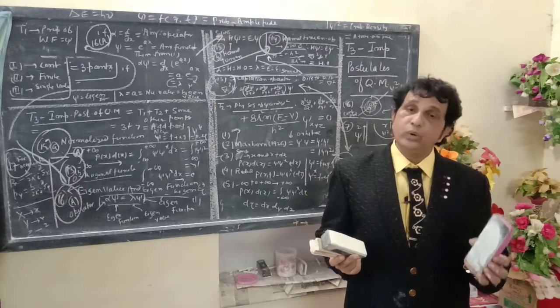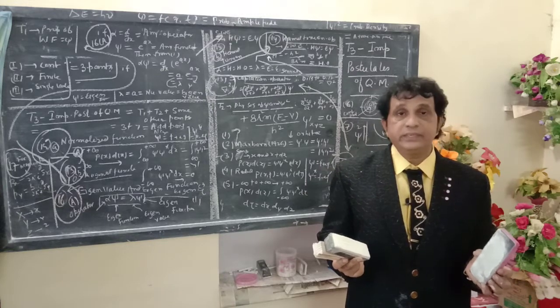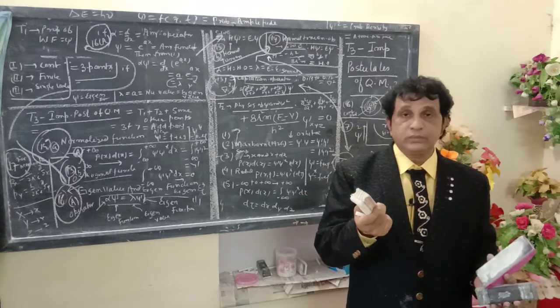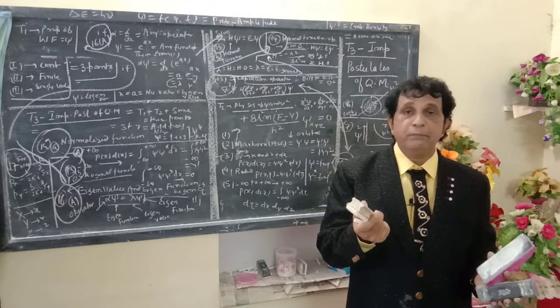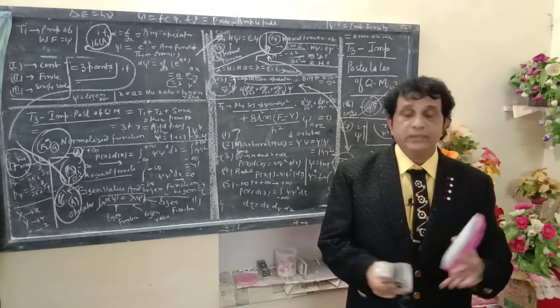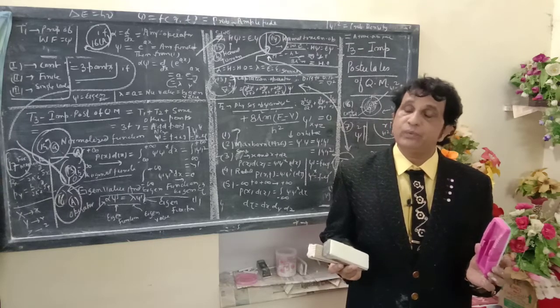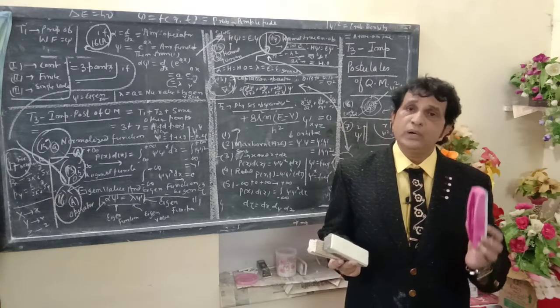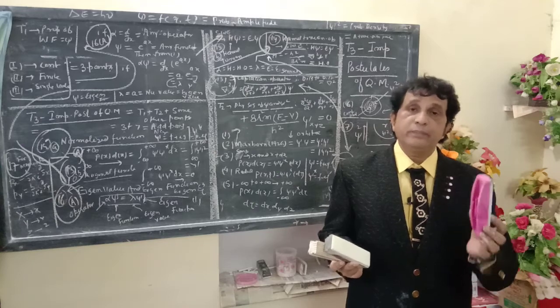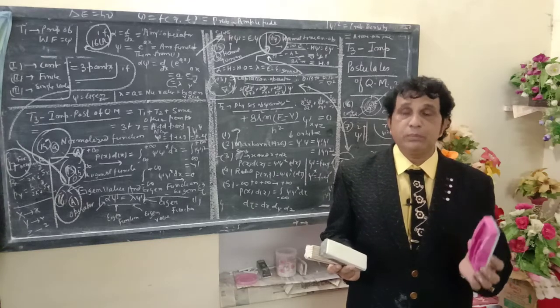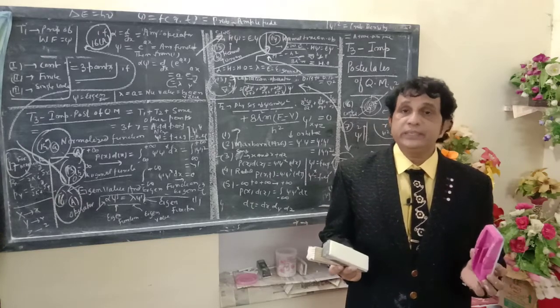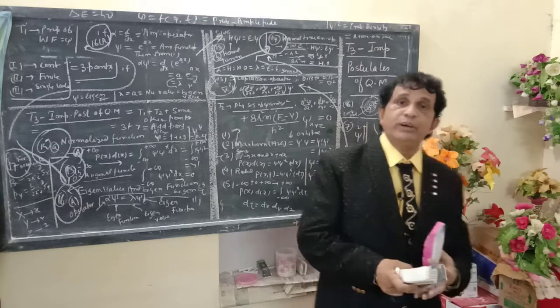Psi is defined as the amplitude, and psi square is known as the probability density for finding the electron. I mean to say probability density is symbolized by psi square.